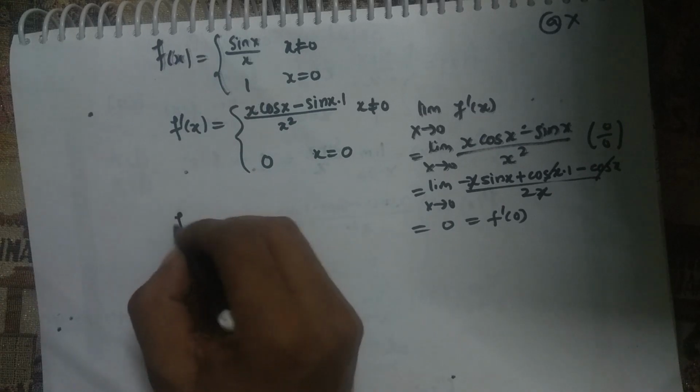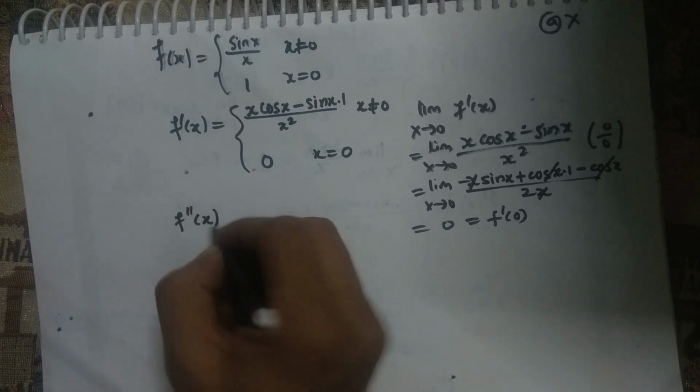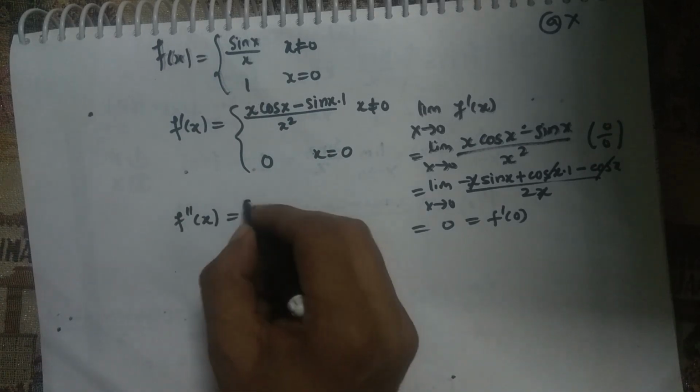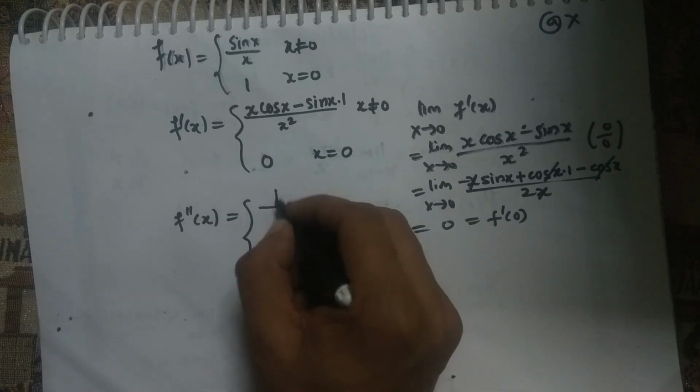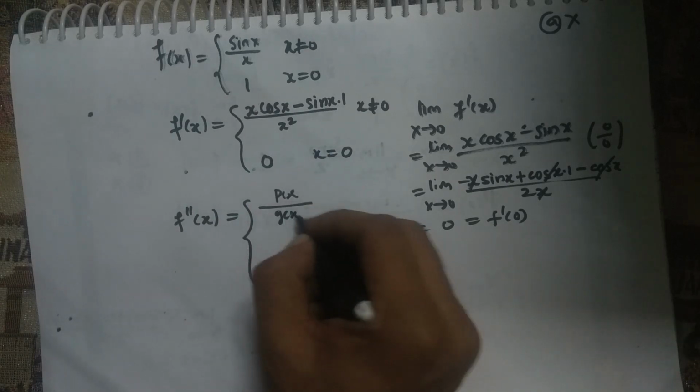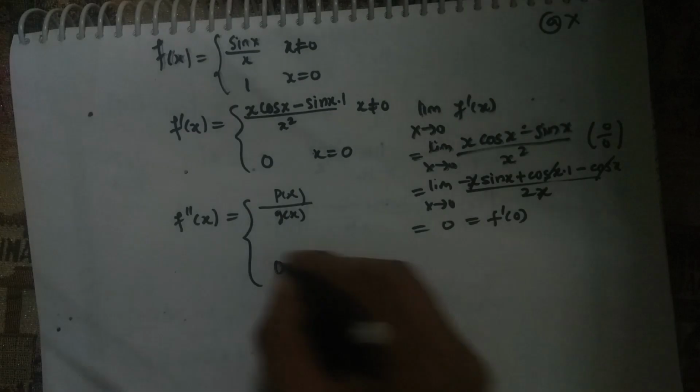Similarly, if you solve for f double dash at x, you will get some function, let's say p x by q x, some fraction, and you will have 0 here.